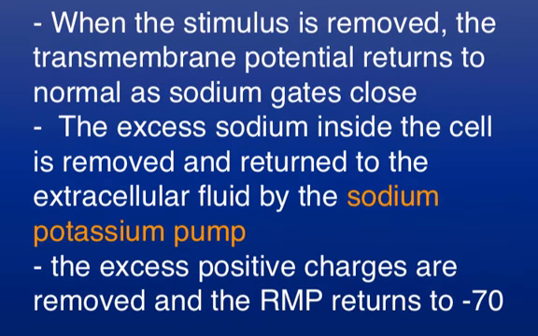When the stimulus is removed, the transmembrane potential returns to normal as the sodium gates close. The excess sodium inside the cell is removed to the outside via the sodium-potassium pump. The excess positive charges clear out of the cell, and the transmembrane potential returns to -70 millivolts, which is the neuron's resting membrane potential.